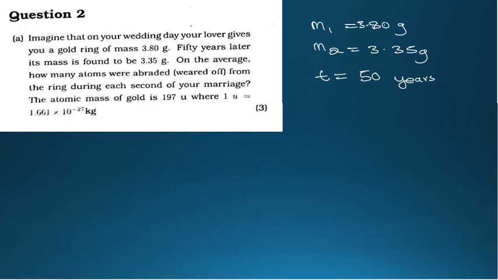What else have we been given? We have been given the atomic mass of gold to be 197 mass unit number. What else have we been given?